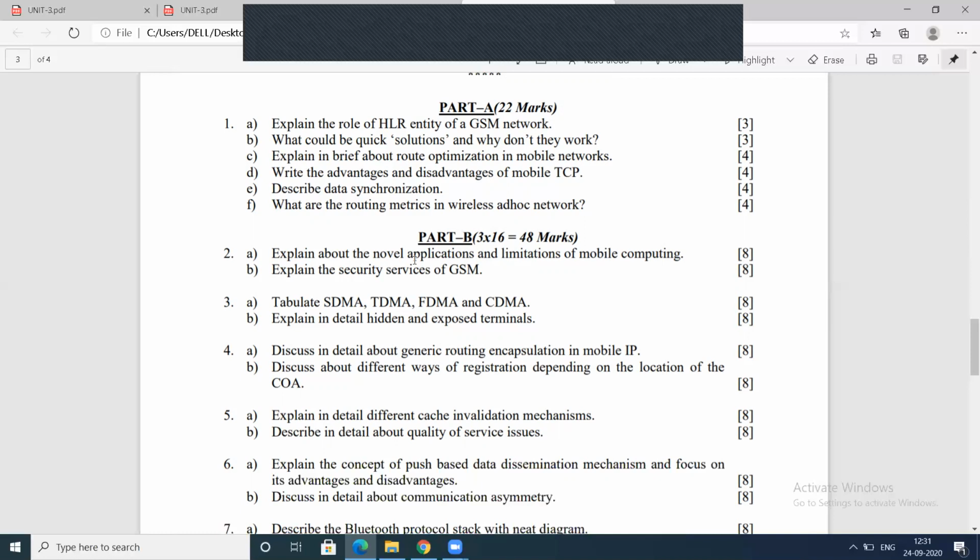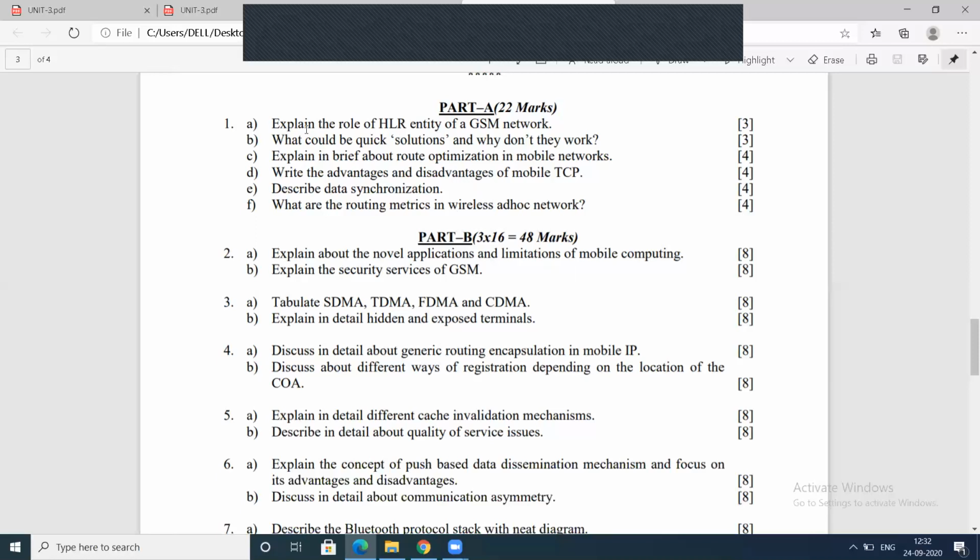In this diagram, we have explained subscriber authentication verification. This is the second one. We have used two algorithms, A8 and A5. A8 is for generation of the cipher key, and A5 is for performing encryption. These are the two GSM services.